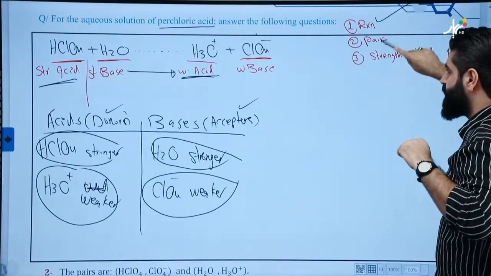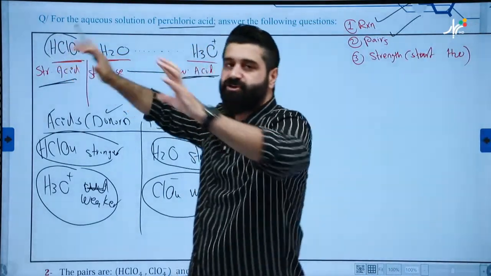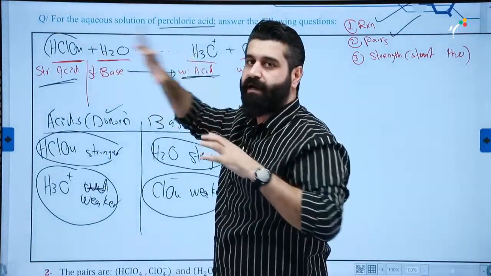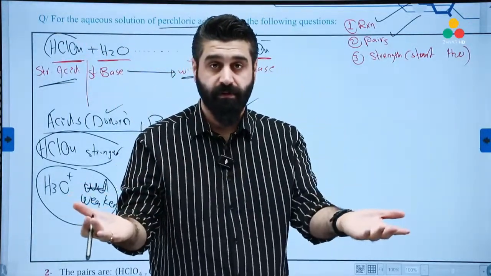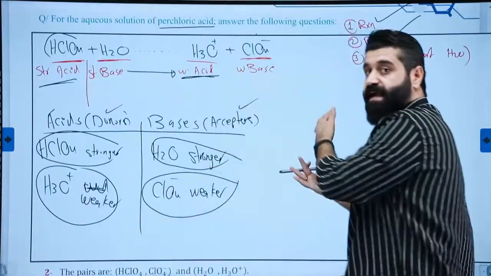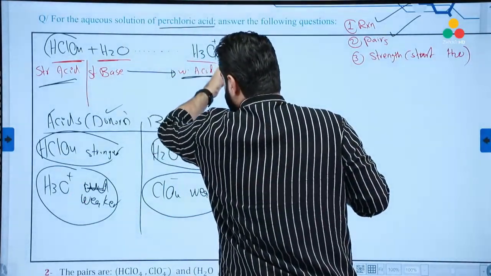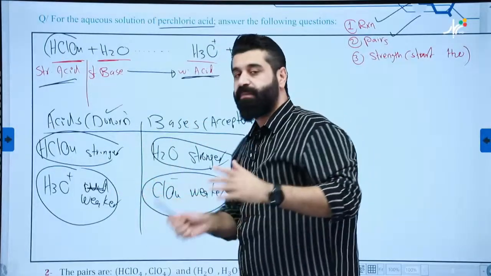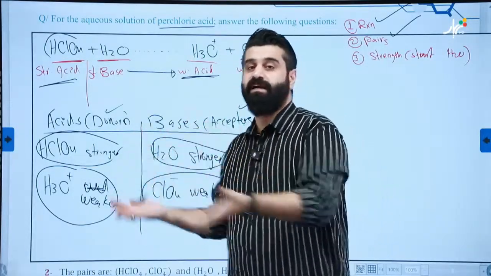Write the reaction. Then the pairs. Then start from the neighbor of H2O. If it is strong, water is stronger. If it is weak, water is weak. Then on the other side it is reversed. The stronger strikes the weaker. Okay. Why? Because the weaker one cannot compete successfully with the stronger one in donating or in accepting.